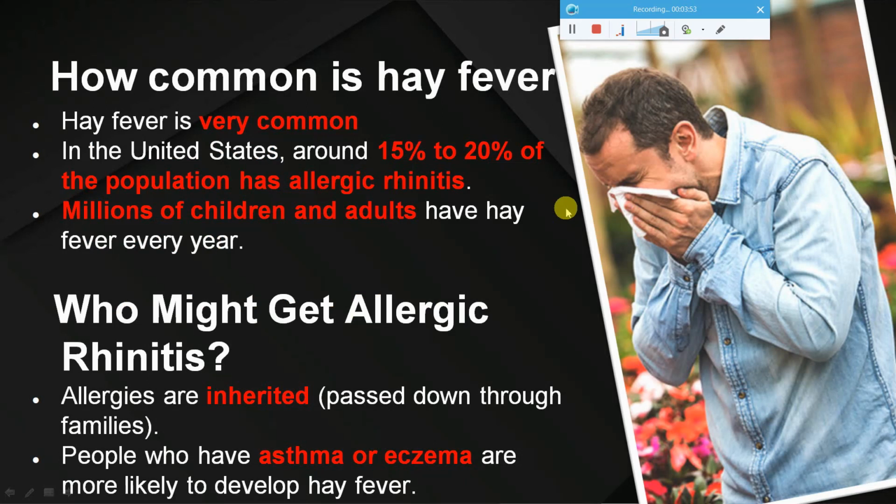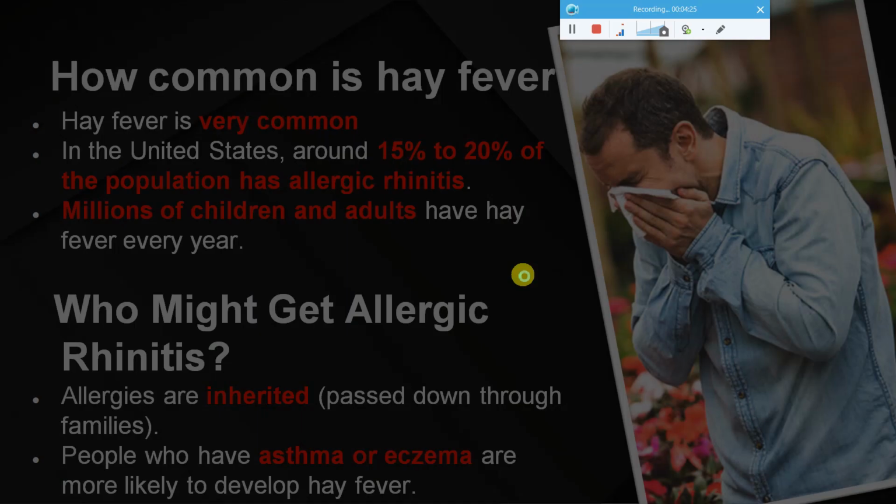So how common is this? This is really very common, especially if you see some statistics, in the US alone, 15 to 20% of the population have got allergic rhinitis symptoms, and millions of children and adults are having this every year. So you can see how common this is. We need to understand this and see how we can try to avoid this. It can even be inherited, it can pass through families, and people who are having asthma are more prone to allergic rhinitis.